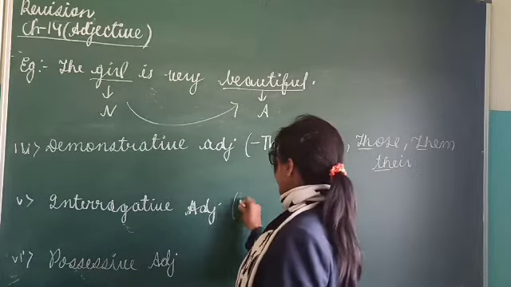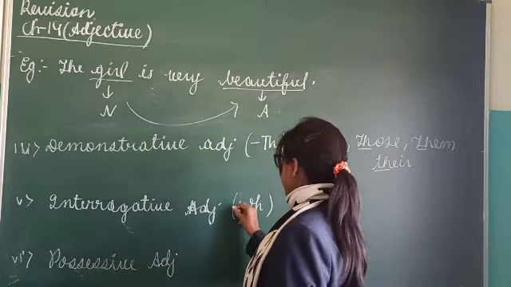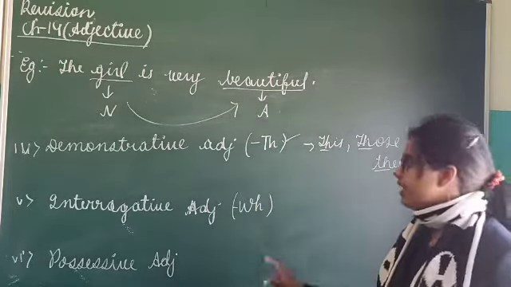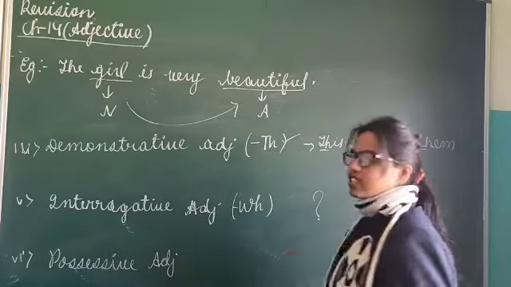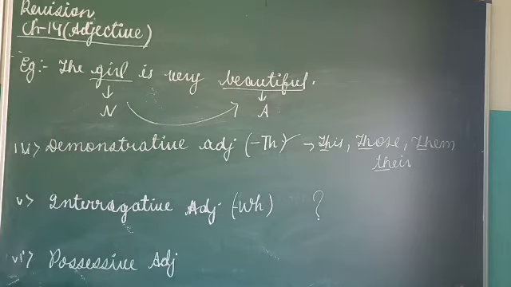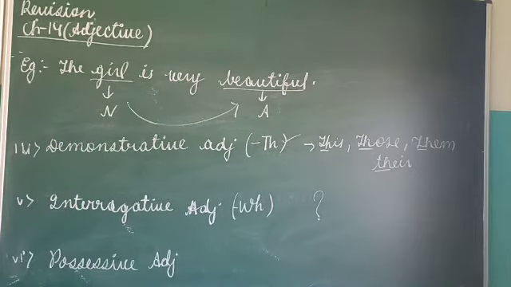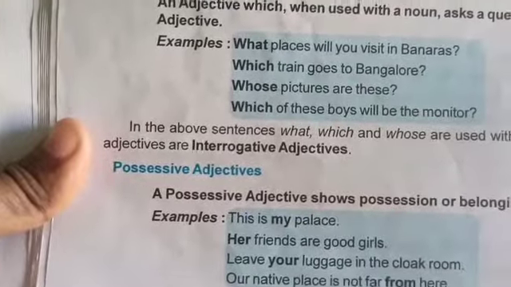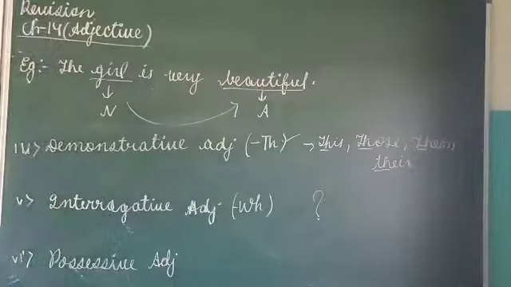Now talking about interrogative adjectives, generally interrogative adjectives start with wh. Generally interrogative adjectives ask us a question. For example, what places will you visit in Banaras, which train goes to Bangalore, whose pictures are these. If you see all these examples, generally all the words begin with wh, but it is not compulsory. Although I have given you the trick, it is not compulsory, but in most cases this trick will work.